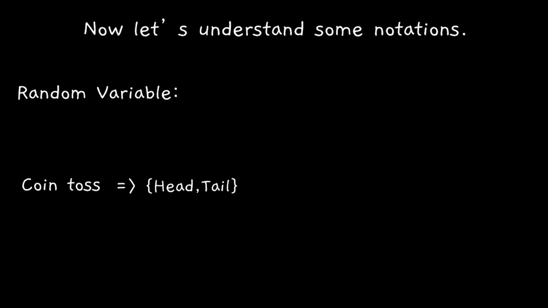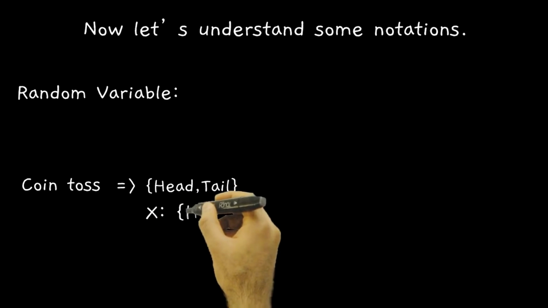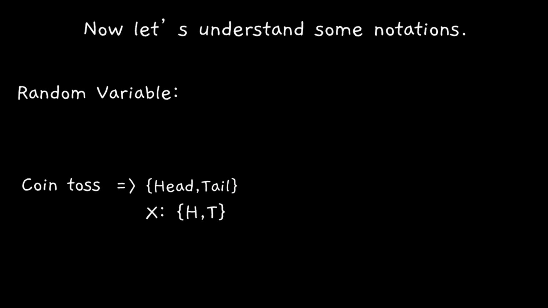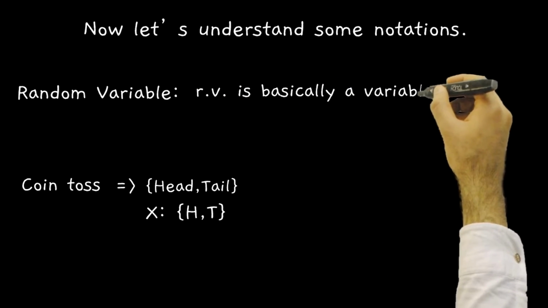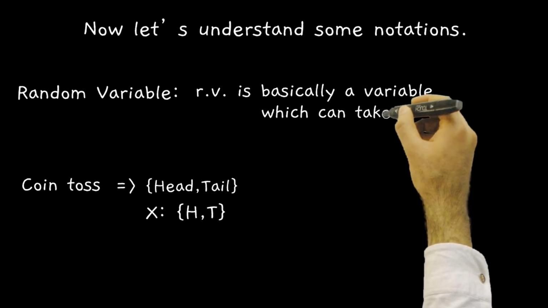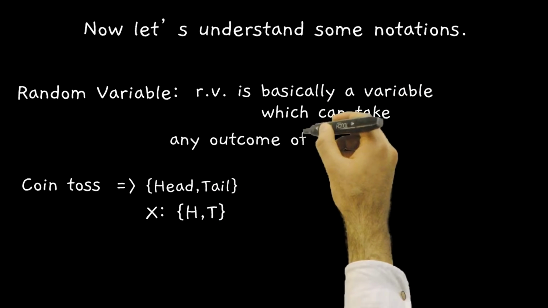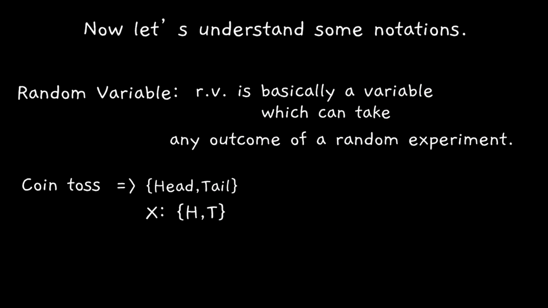So I can define a random variable as x, which is the outcome of an experiment. The experiment here is nothing but coin toss. Tossing a coin has any of these two outcomes. It has random outcome. So random variable is basically variable which can take any outcomes of a random experiment. So x can take h or t.